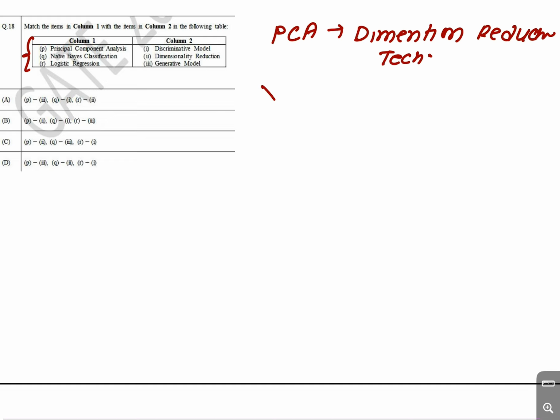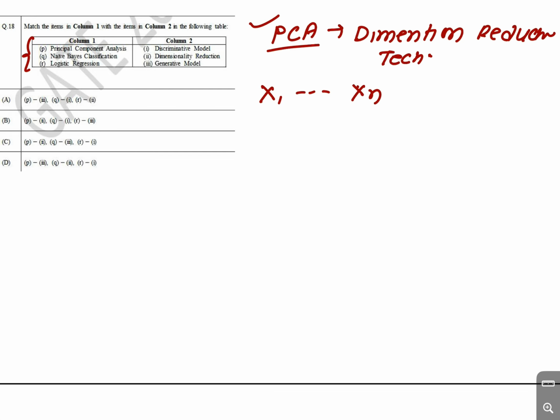Basically, if you have multiple variables in a model and some of the variables are irrelevant, in the sense that they are already covered by another variable, then we can drop those variables with the help of principal component analysis. In principal component analysis, we use the eigenvalue and eigenvector concept. So this is a dimension reduction technique.